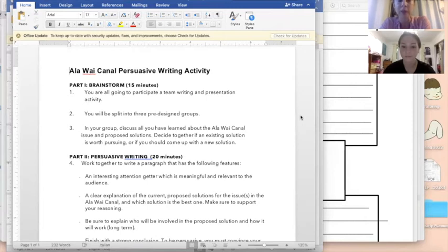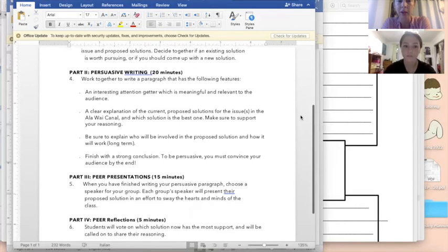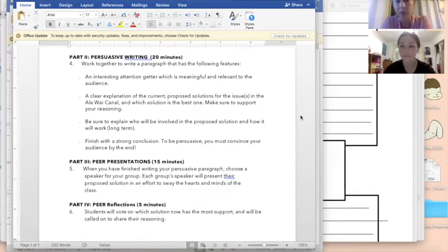Then they have persuasive writing. So here there are a few bullet points that must be included in the writing, and this connects directly to the rubric. So of course we want to let them know what's required. So there's an interesting attention getter, which is meaningful and relevant to the audience, a clear explanation of the current proposed solutions for the issues in the LOI Canal, and which solution is the best one, with support and evidence from the previous 2 lessons.